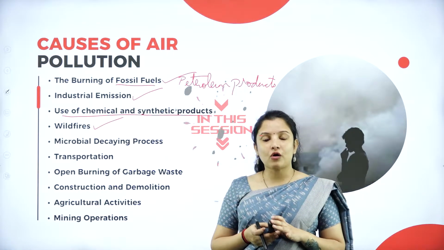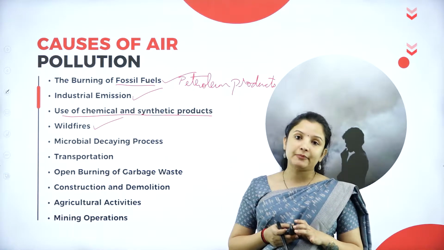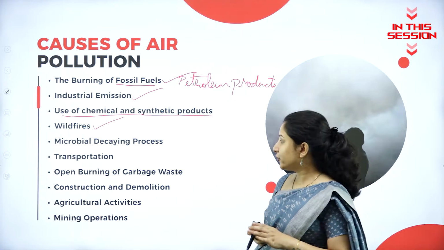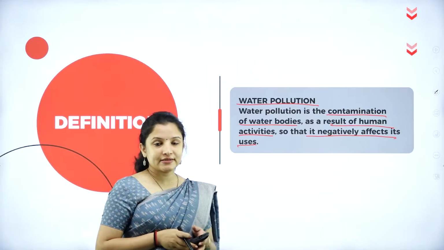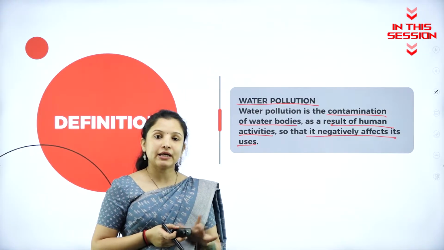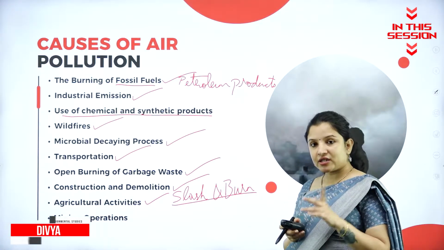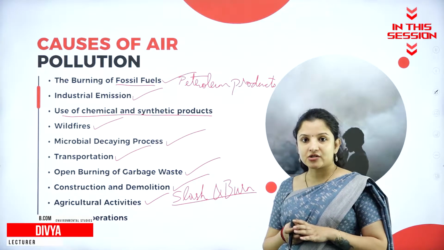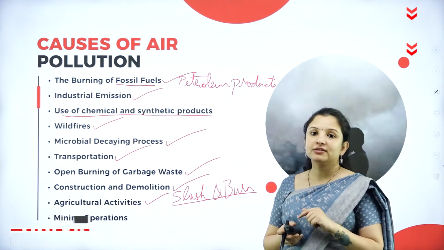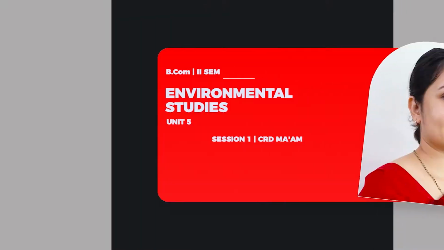Wildfires also cause the emission of a lot of carbon dioxide gas to the atmosphere, causing air pollution. So any water that is drinking will become incapable of drinking. So that is nothing but water pollution. Slash and burn agriculture was actually banned in Punjab, Haryana regions and all that, because the government thought that was also one of the reasons for the pollution in Delhi.